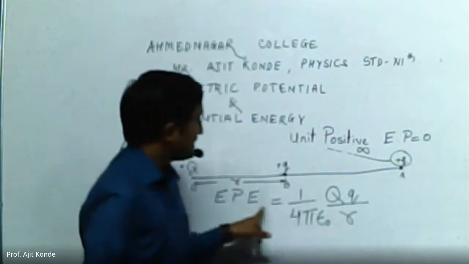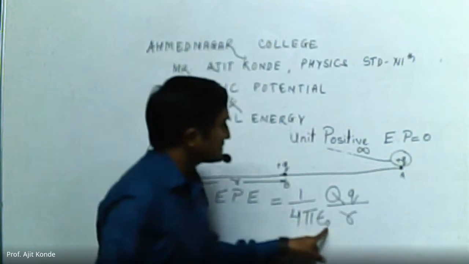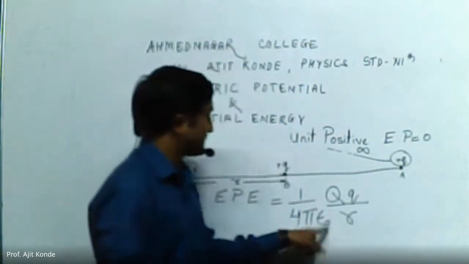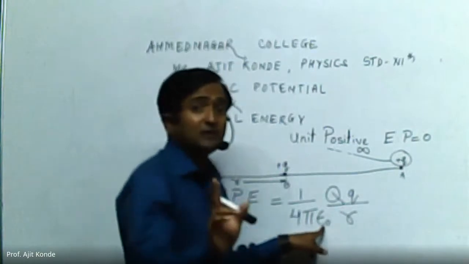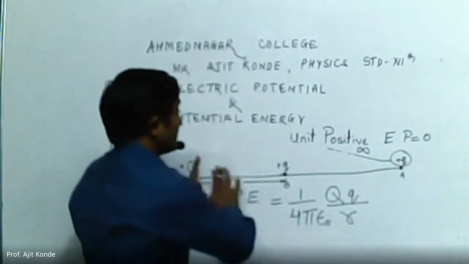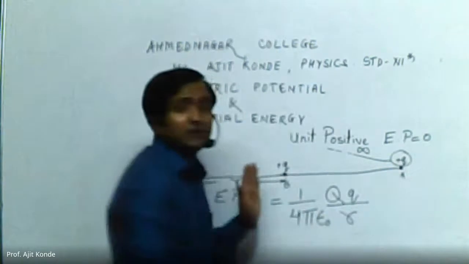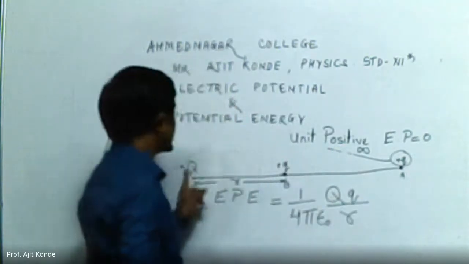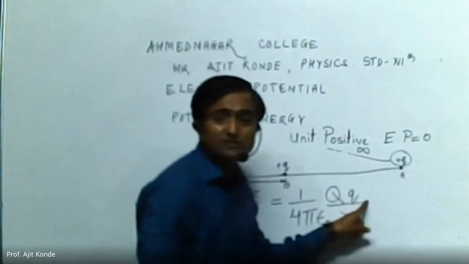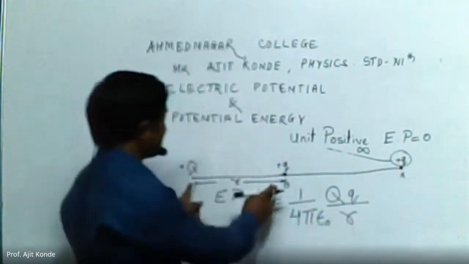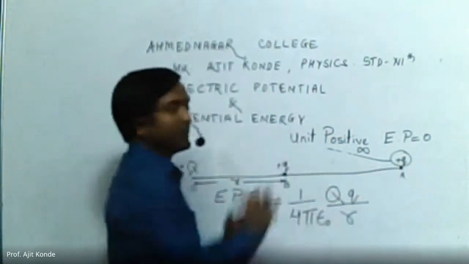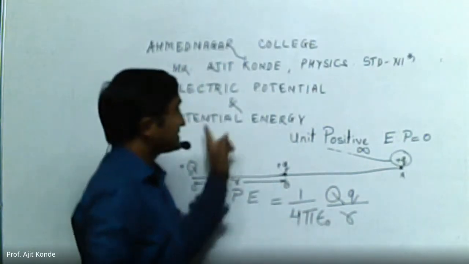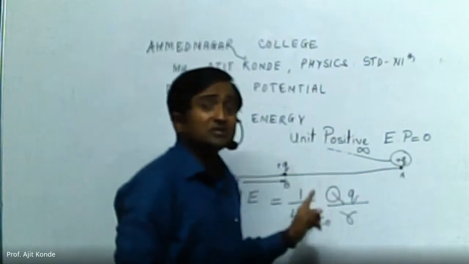Electric potential energy is 1 upon 4 pi epsilon naught. Epsilon naught is the permittivity of free space. This is free space over here. We have two positive charges, one is capital Q and the second one is small q, and r is the distance between these two when we bring it to point B. This is what electric potential energy is.